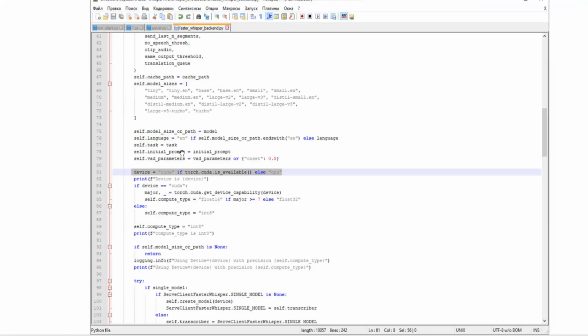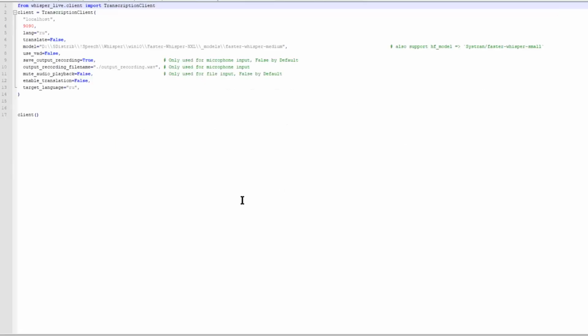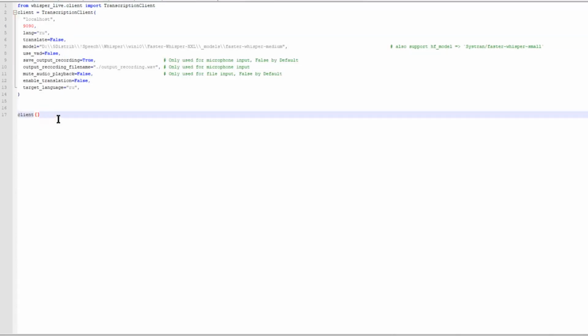The WhisperLive project requires running two entities, a server and a client, to solve the speech recognition task. I started the server as described in the instructions, and I took the client from the example, a simple Python script.